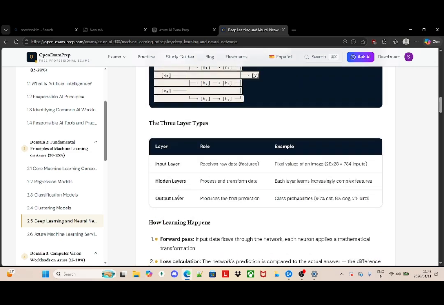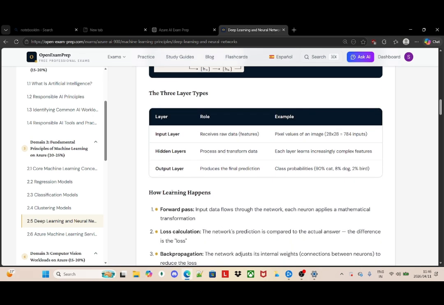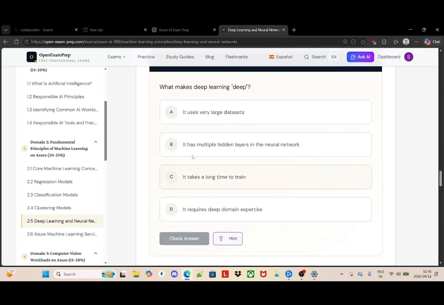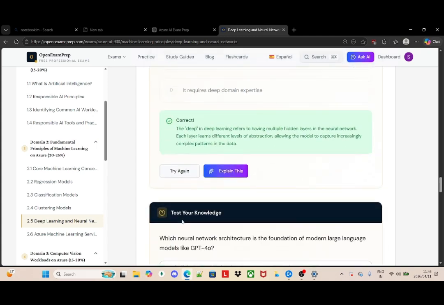And then we have three types of layers. An input layer, which receives the raw data. And then we have hidden layers, which process and transform data. So each layer learns increasingly complex features. Then we have the output layer. It produces the final prediction, which is the class probabilities. Now I'm going to choose, it has multiple hidden layers in a neural network. Let's check. We are correct.